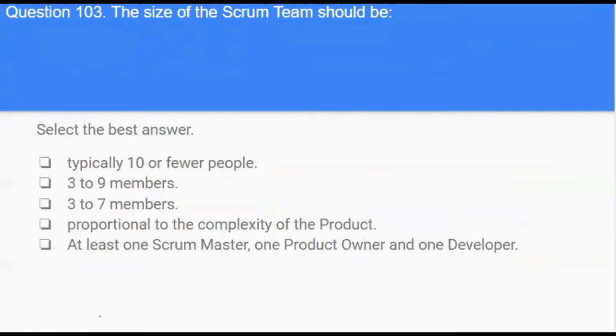Next question. The size of the Scrum team should be, options: typically 10 or fewer people, 3 to 9 members, 3 to 7 members, proportional to the complexity of the product, at least one Scrum Master, one product owner, and one developer.